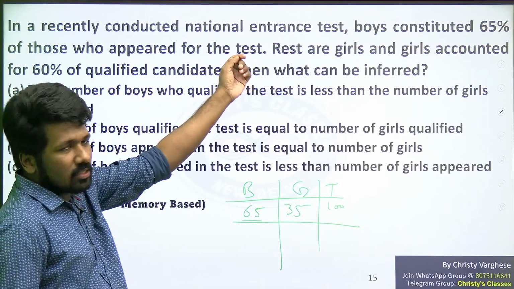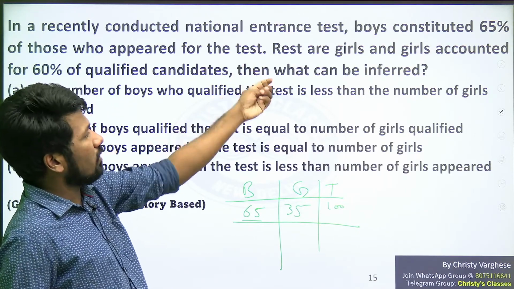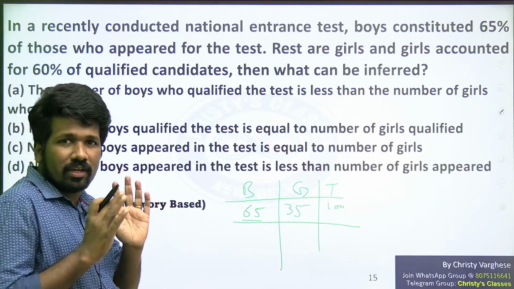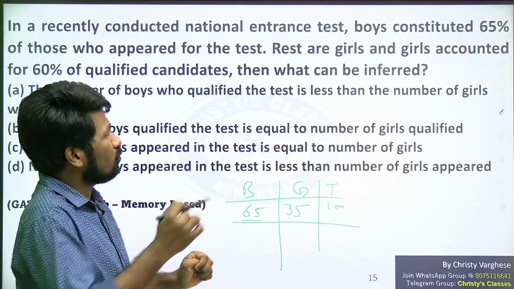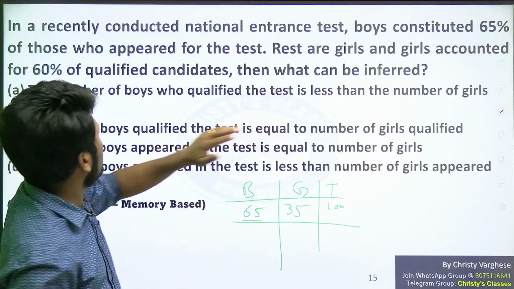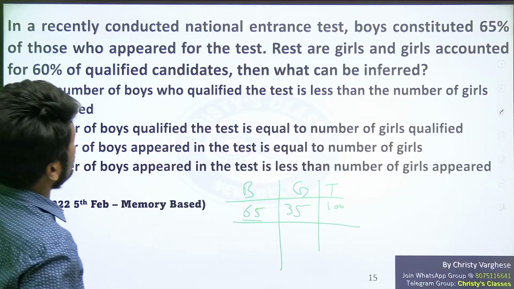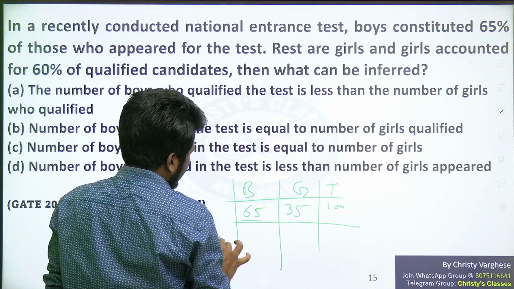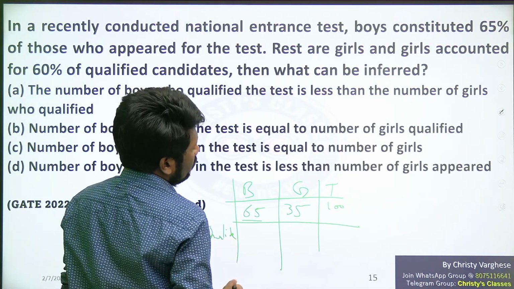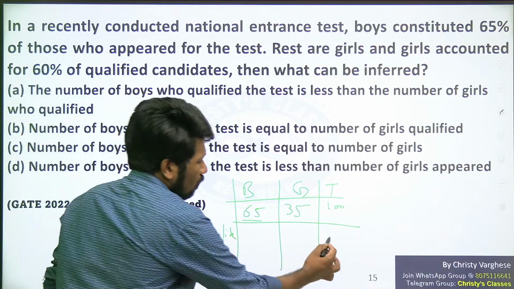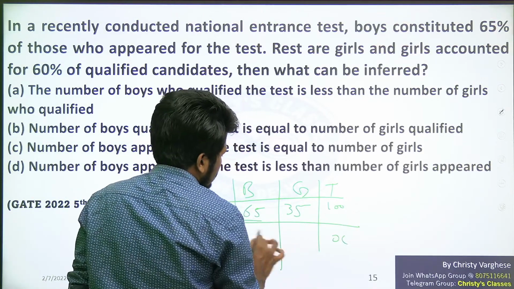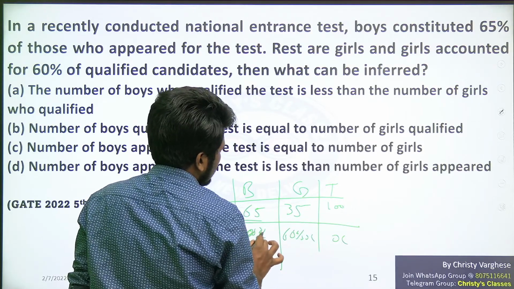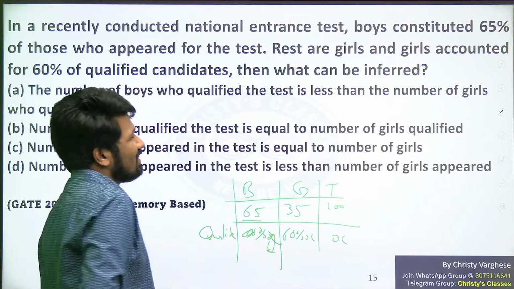Again, as I told, the exact words may differ slightly, but this is the whole idea of the question. That is what I understood from the question students have sent me. So the rest are girls, and girls accounted for 60% of the qualified candidates. Now in the qualified candidates, we don't know the qualified number, but 60% are girls. So definitely 40% are boys. That is enough to conclude the answer here.